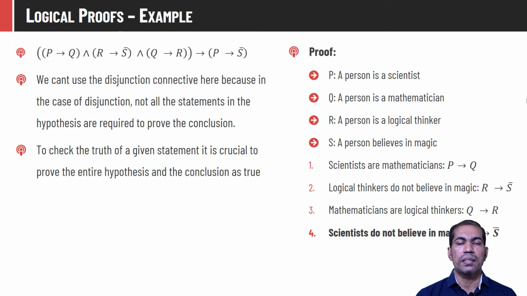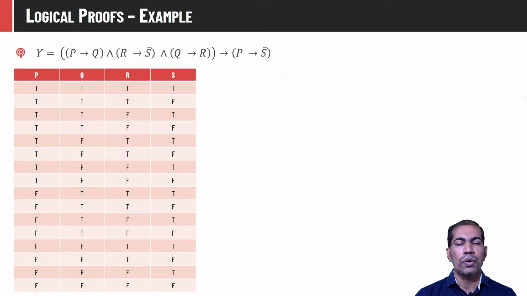And to check that the given claim is true, we need to prove the truthness of this. If it is true under all circumstances, we can say that the given claim is true, otherwise it is false. So let us try to prove whether the given statement is a tautology or not. Either we can prove it using the deductive reasoning process or using the tabular method. We have four different propositions P, Q, R and S, so we will create a table of 16 rows because there will be 16 different combinations.